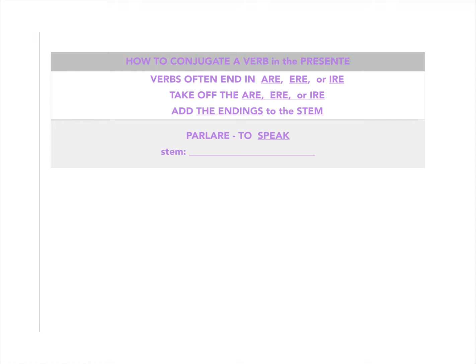So let's do parlare, to speak. All right, what happens if you take off ARE? You get PARL, parl. All right, so let's add the endings for ARE verbs to the stem.